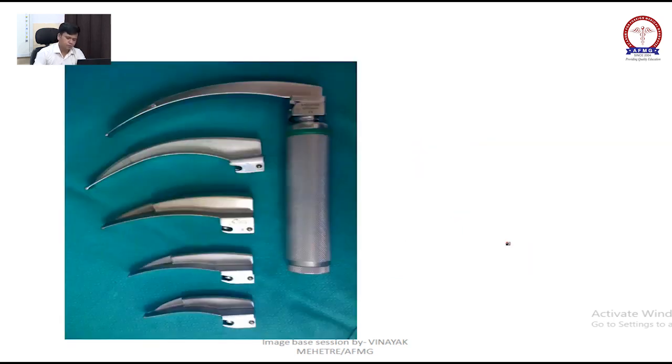Next, you can see the curve lining, right? There are two types of laryngoscope, curved one and straight one. So this is your curved laryngoscope.